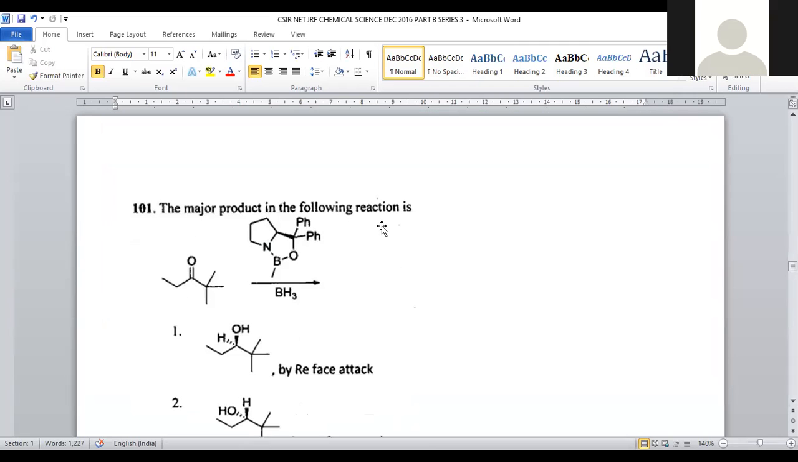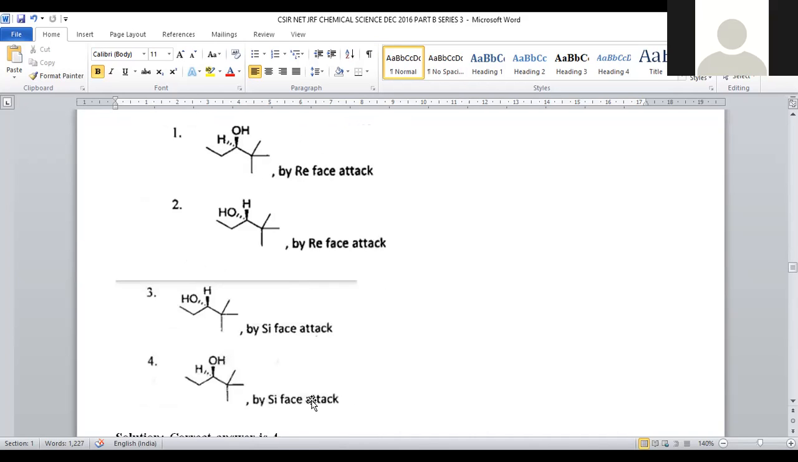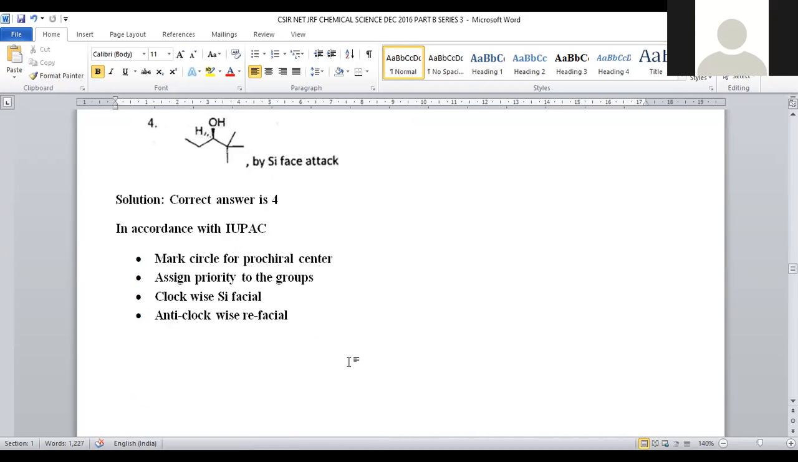The major product in the following reaction is, we are taking a ketonic compound here, a tertiary methyl group is there, and here another carbon single bond is there. Now it will be treated with the reagent having a bicyclic ring system, a heterocyclic ring system, in the presence of BH3 called borane. What will be the product and what kind of attachment is possible, Re face or Si face, to be predicted, right?